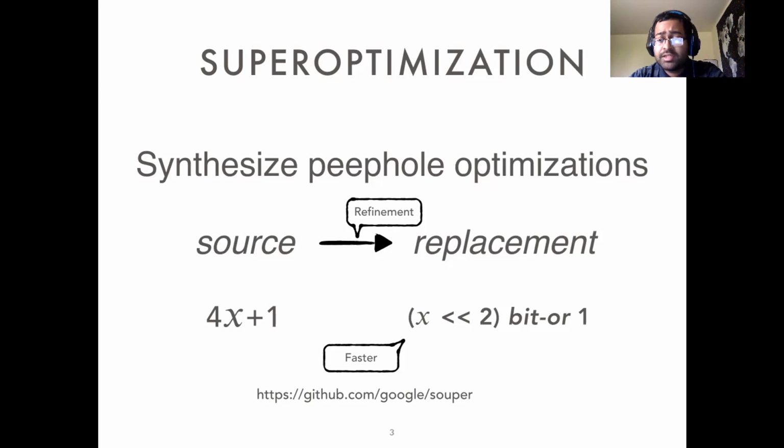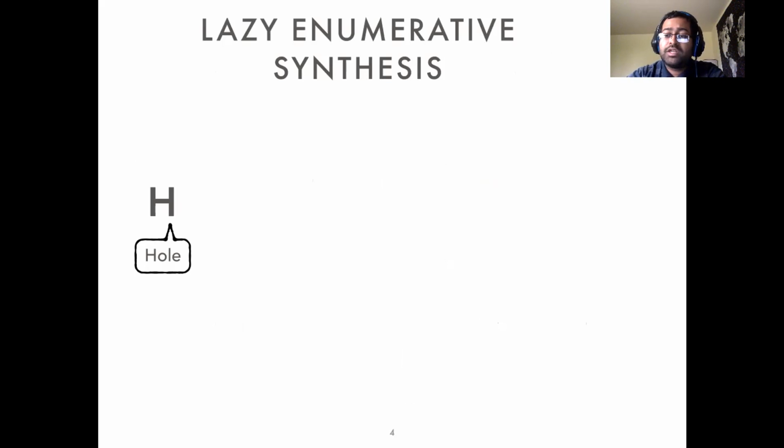Now, Souper synthesizes these optimizations by enumerating a large number of candidate solutions. This method is known as enumerative program synthesis. Souper's approach to enumeration is lazy, which means that the candidates can have holes and symbolic constants. The enumeration starts with a hole, indicated by an H here. Holes get expanded recursively into other candidates until a certain depth is reached.